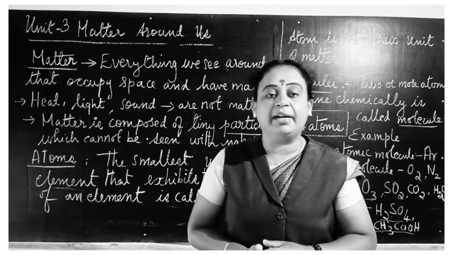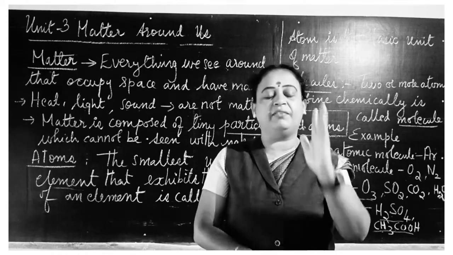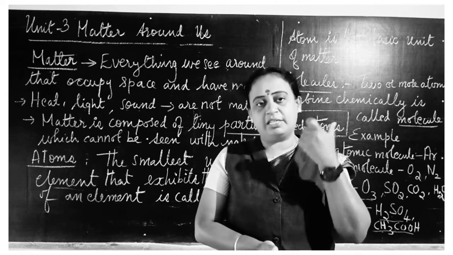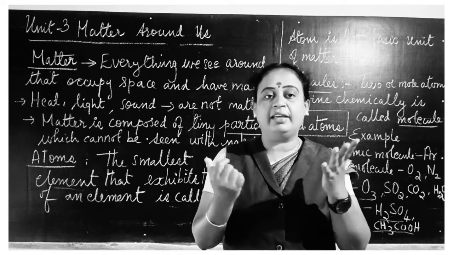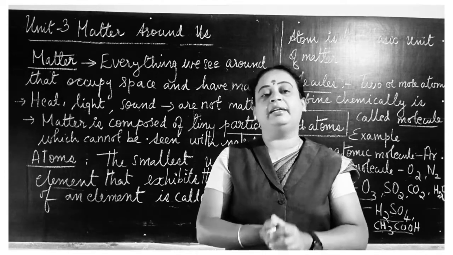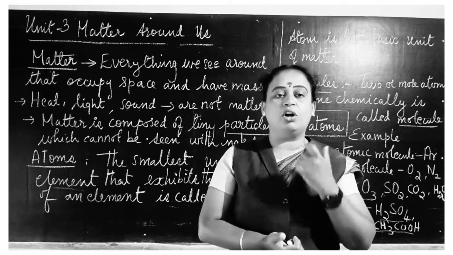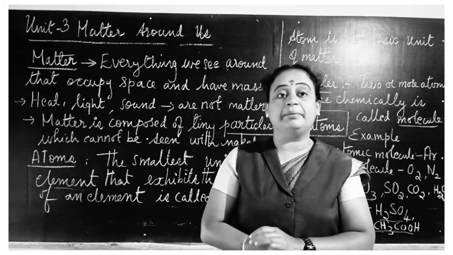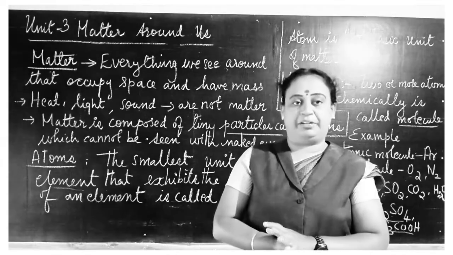These tiny particles are indivisible. We cannot divide them further. They are very small, and because they are very small, we cannot see them with our eyes. So they are indivisible, we cannot divide that tiny particle. That tiny indivisible particle which is not seen through our naked eye is called an atom. So atom is the basic unit of matter.